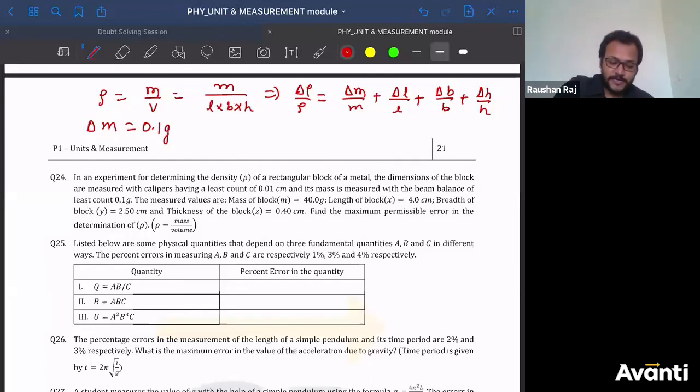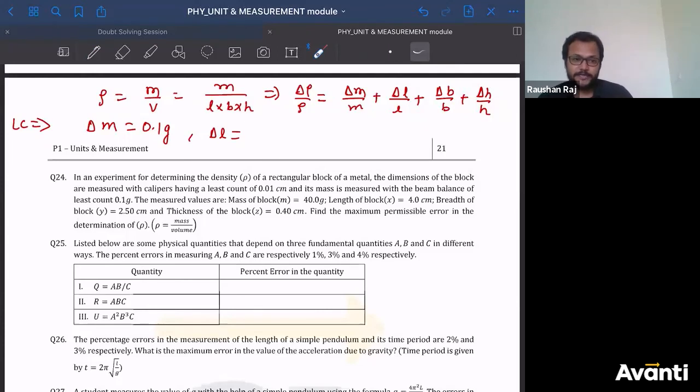What will be the value of delta L? Because all the lengths, whether this is length, breadth or height, they have been measured with a vernier caliper, and the vernier caliper is having a least count. That means that is the maximum possible error if you control everything. If there is no any other error, zero error or any other instrumental error or any personal error, if you control everything, then also there will be some error, and that will cause because of the least count. Because that particular measurement can only measure till this point.